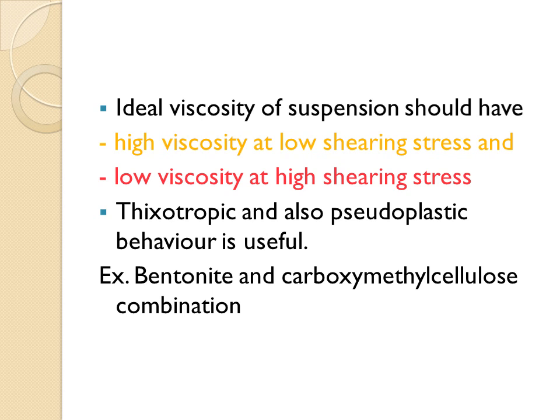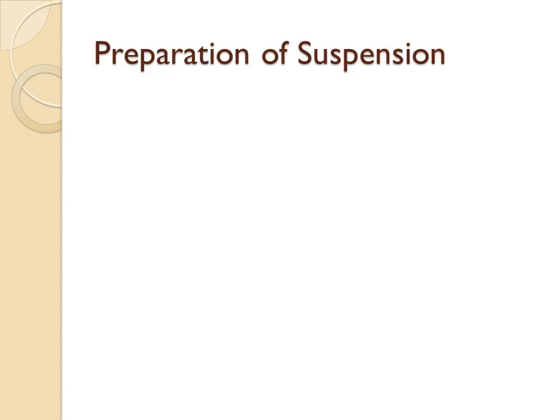For example, bentonite and carboxymethyl cellulose. Both substances we mix in a certain proportion, and that proportion gives good thixotropic behavior to the suspension dosage form. This type of combination we commonly use. Many other combinations can also be used, such as Veegum, which is combined with other cellulose derivatives, and that gives the ideal viscosity to that suspension dosage form.